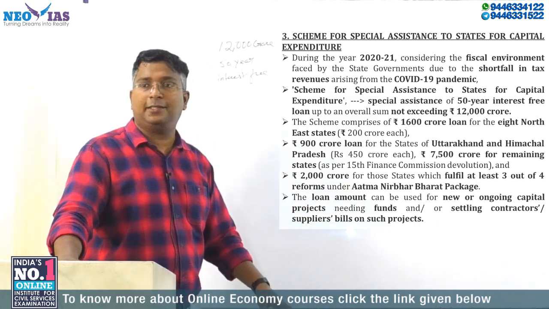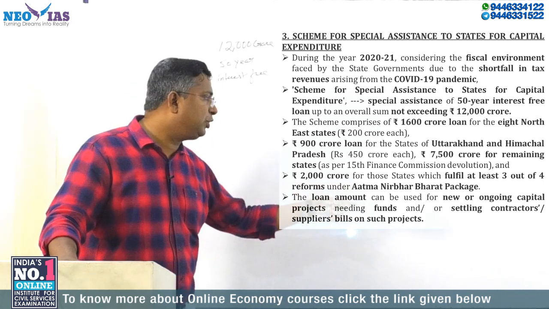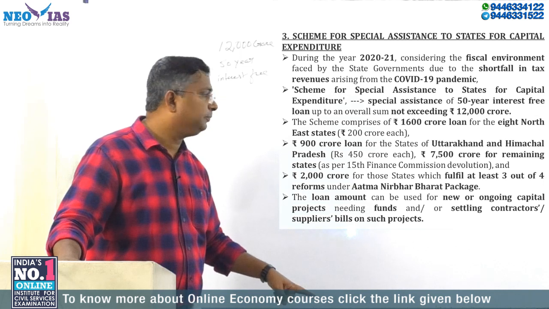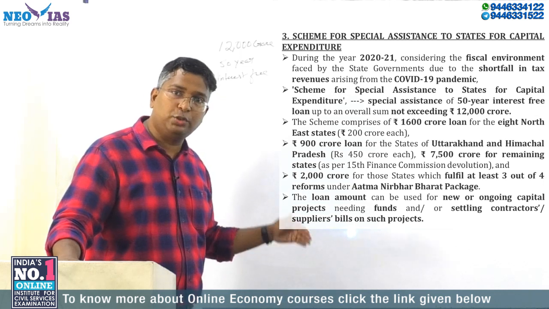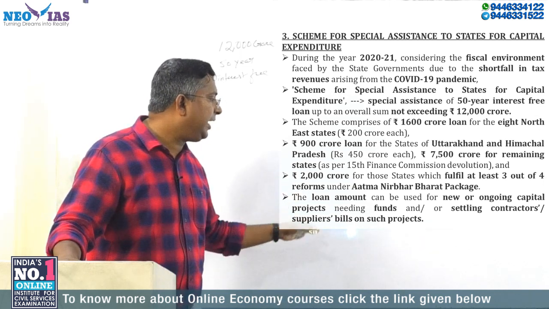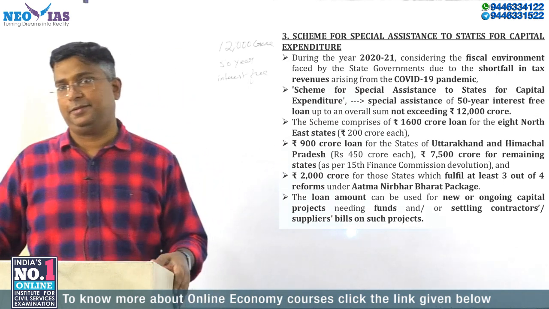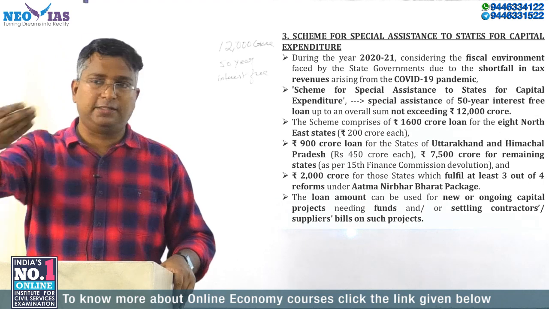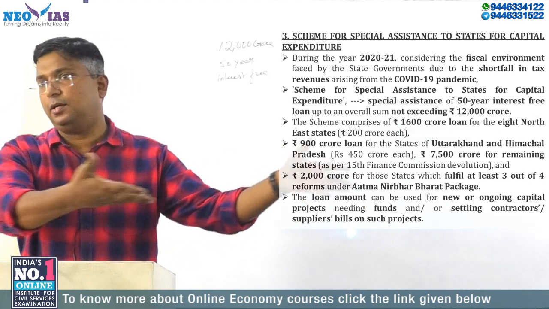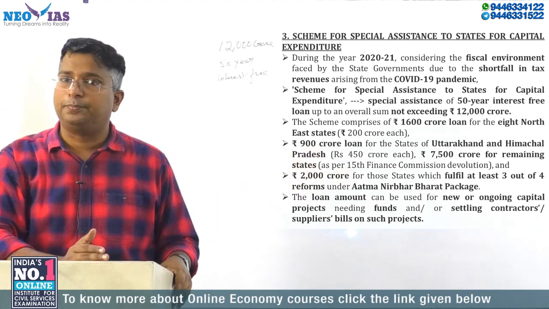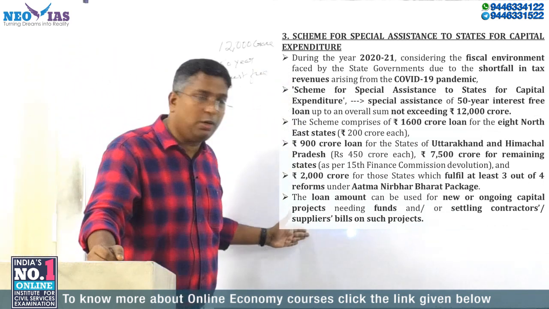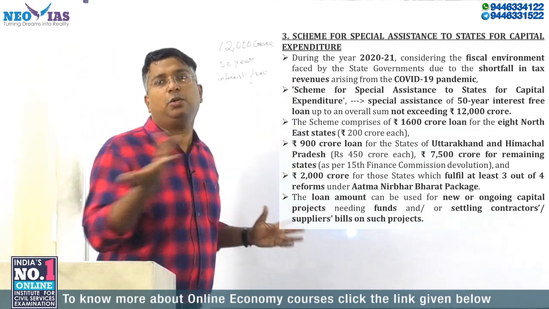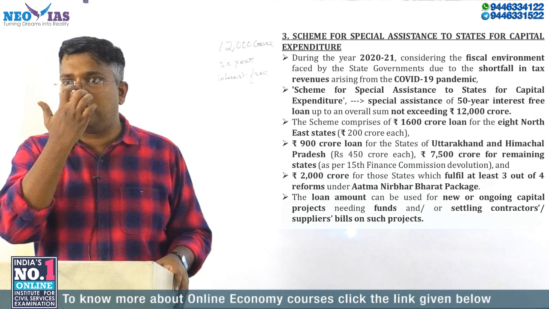Or it is saying that this money can be used for settling contractors. This amount can be used to settle contractors' or suppliers' bills on such projects. The contractor who is building that project, or the supplier, whom the state has to pay money for that capital project, can be paid. Since I have mentioned these in your economic survey, from here also they can ask it. So these are the features of this scheme.